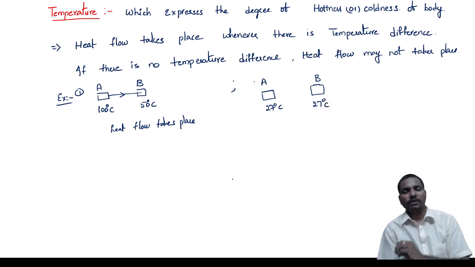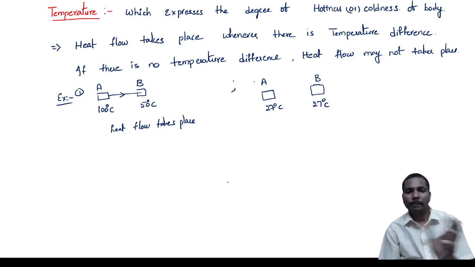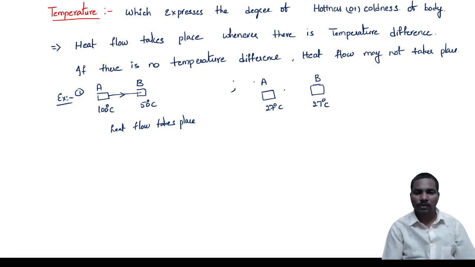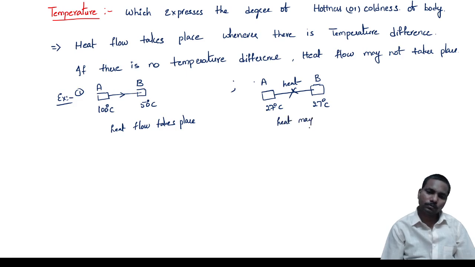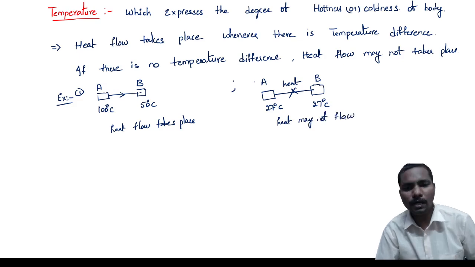If you place a box and a pen at room temperature, does any heat flow take place? No, both are at the same temperature. So here heat flow does not take place. Heat may not flow.